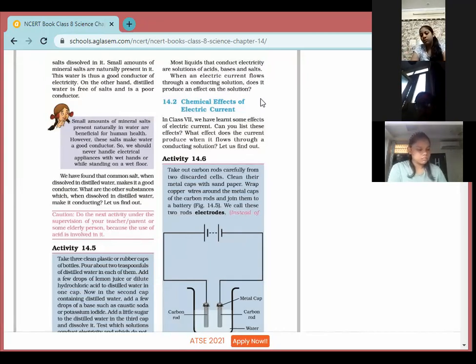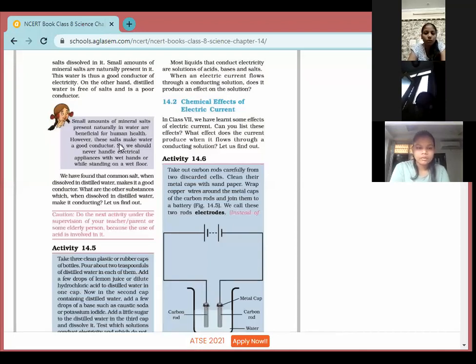Do you have any idea about it? In the first we had added sulfuric acid, sorry, hydrochloric acid, in the second we added a base, in the third we added salt or sugar. So will the three of them conduct electricity? Yes or no? Yes, ma'am. Yes, children, three of them will conduct electricity because when we add acid, base and salt, that solution becomes a conductor. Okay? Maximum of them will conduct electricity; exceptions are always there, but maximum of them will conduct electricity.